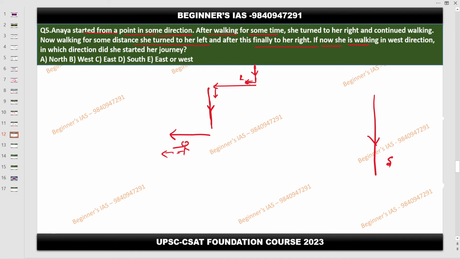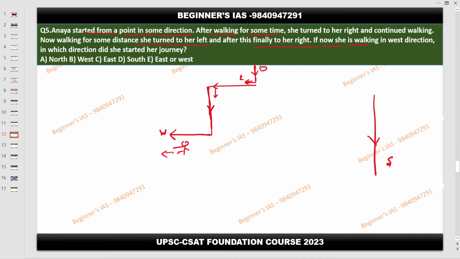After walking some distance, she turned left, and finally towards her right. Now she is walking towards the west direction. In which direction did she start her journey?